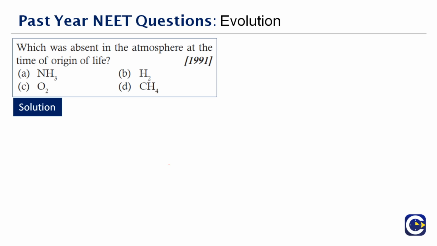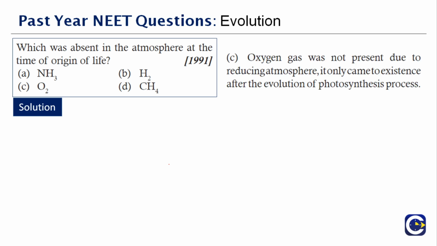So here, which one of the following was absent? If you see, it was oxygen gas. Oxygen gas was not present due to the reducing atmosphere. It only came into existence after the evolution of the photosynthesis process. Therefore the right answer to this question is option C.